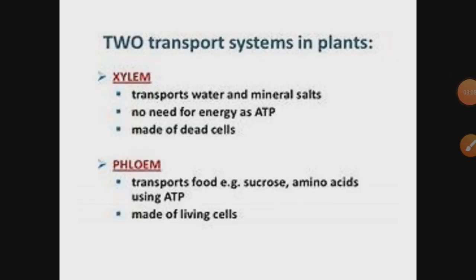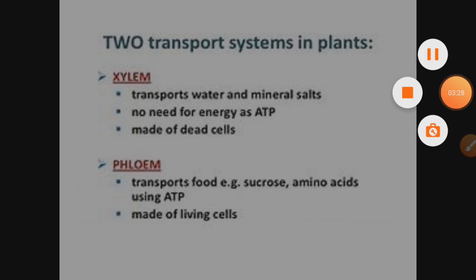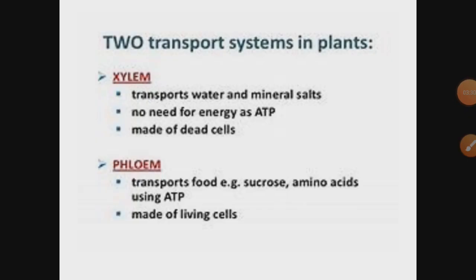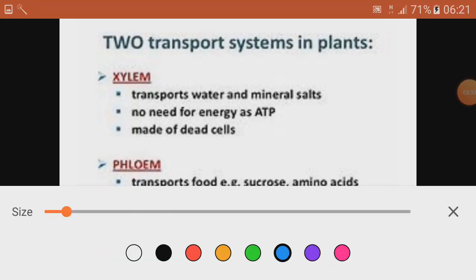Now we are done with the first topic, that is transportation in animals. Why forget plants? So today's topic will be transportation in plants. In case of plants, transportation is quite simple. They have got a vascular bundle, that is the connective tissue for the transportation. Vascular bundle, as you know, is made up of xylem and phloem.